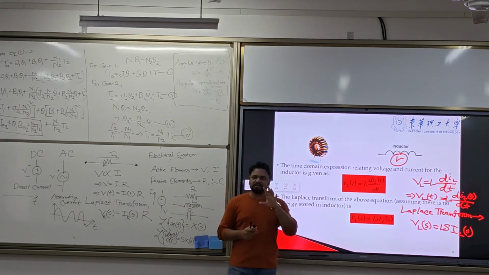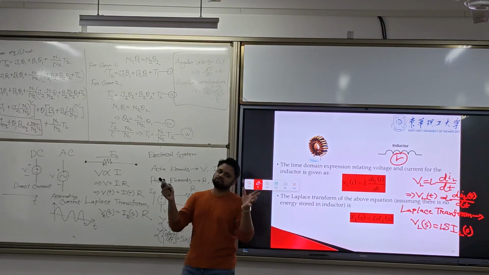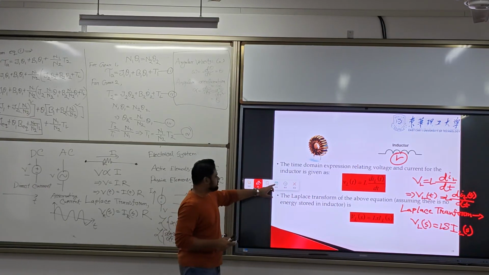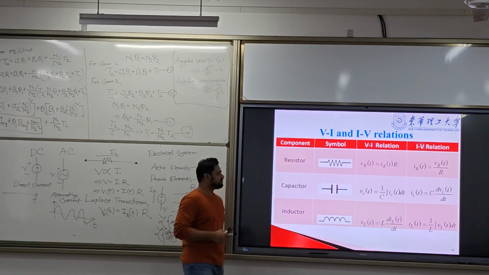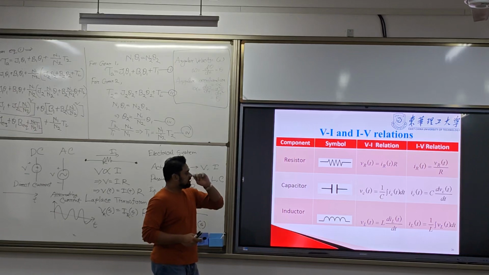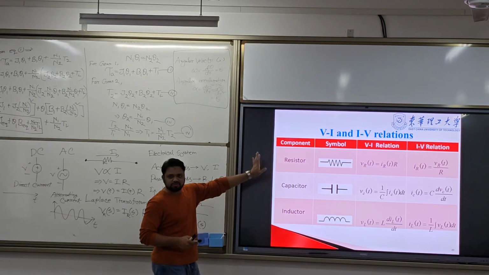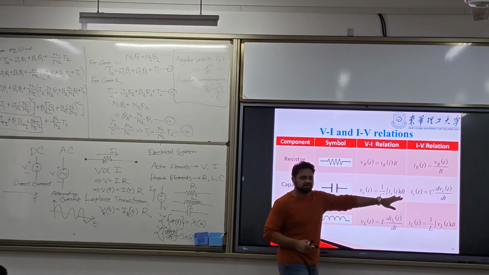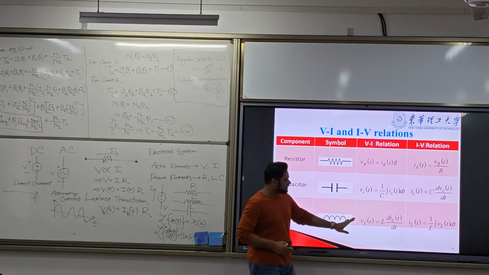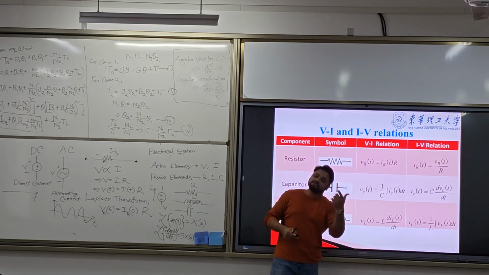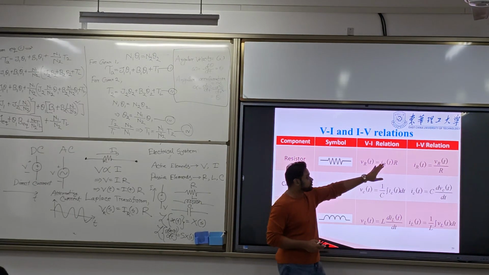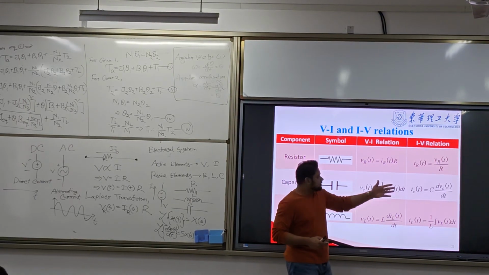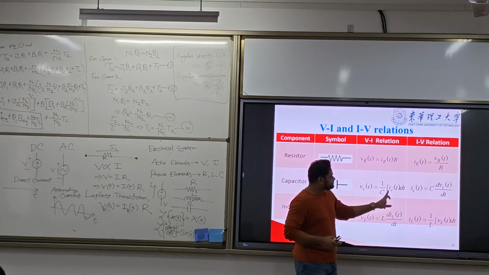So now we will see how we can use all these three equations in the same problem. First of all, we have the VI relation, which we have seen here: V_R equal to I R, V_C equal to 1 by C integration of I_C dt, and V_L equal to L di/dt. There is also an inverse relation, called the IV relation. It will be opposite, because I_R will be V_R by R.